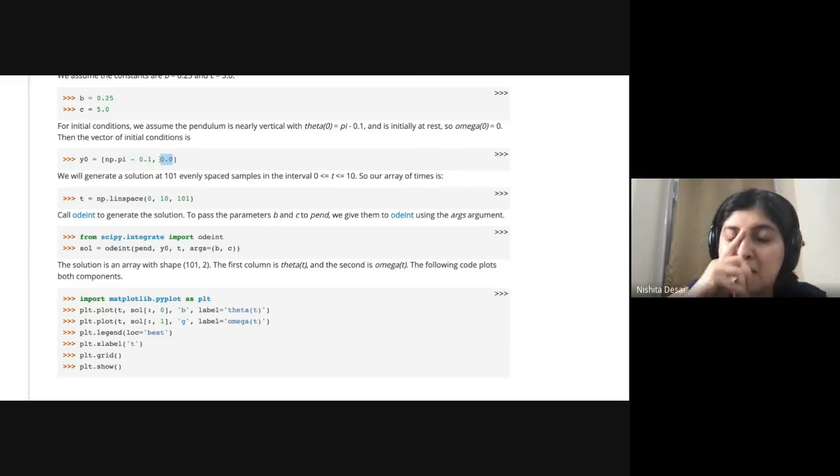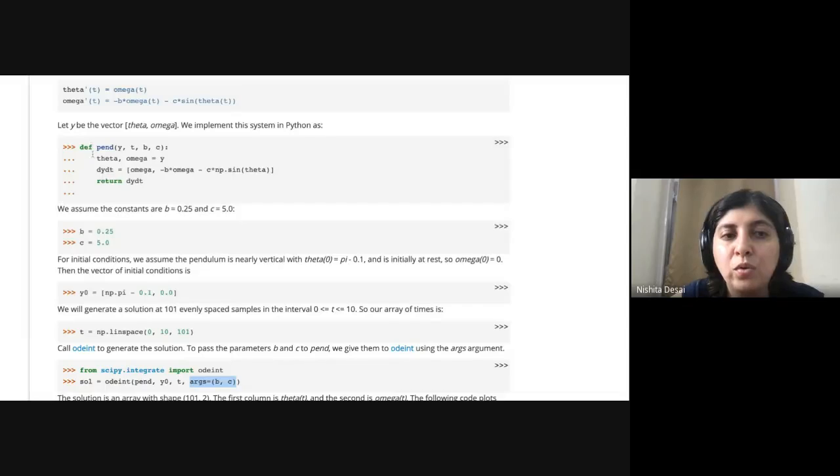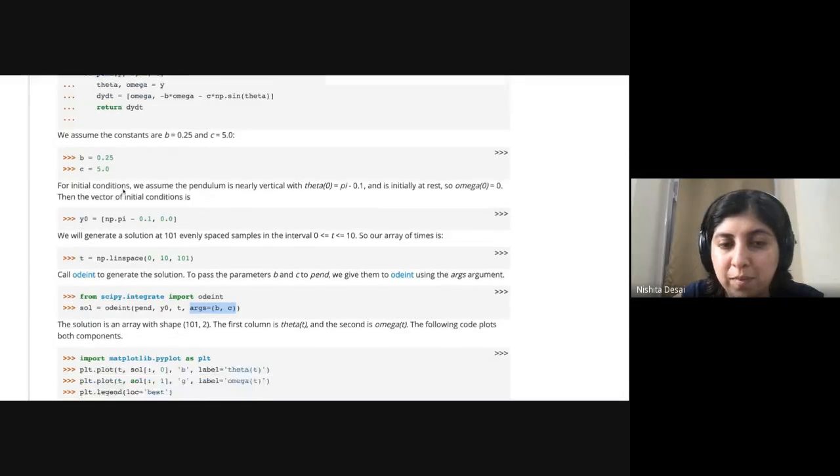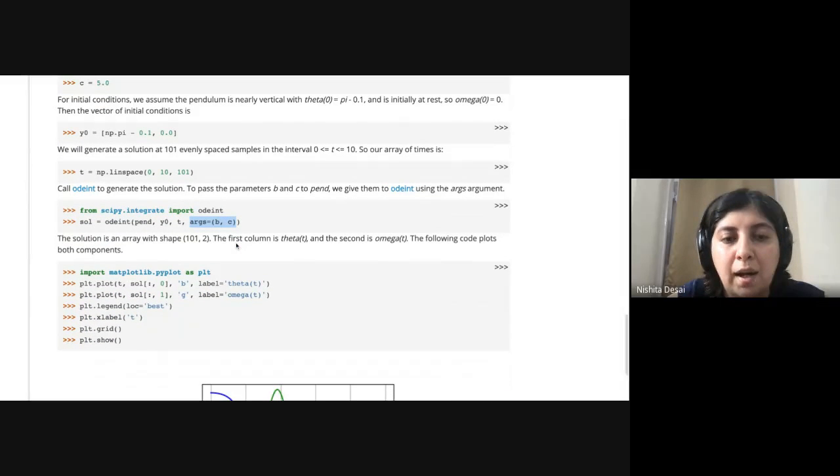In our case, it will be psi 0 and psi v 0. Then you have the array over which you are integrating. Here it's time; in our case it will be x. Then you can give any arguments that need to be passed to the dy by dt function. I hope everybody has understood how to call this odeint function. Good, that's what we are going to use.